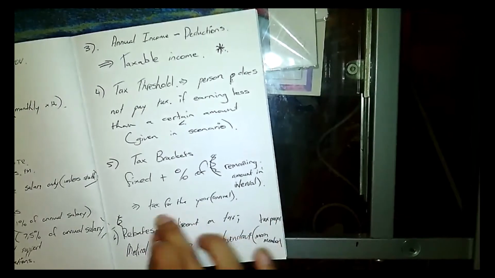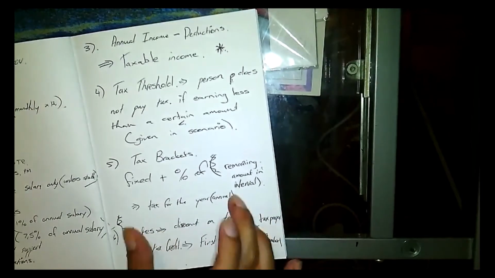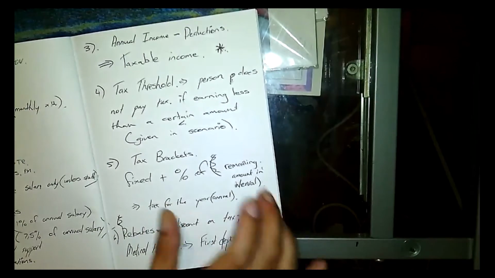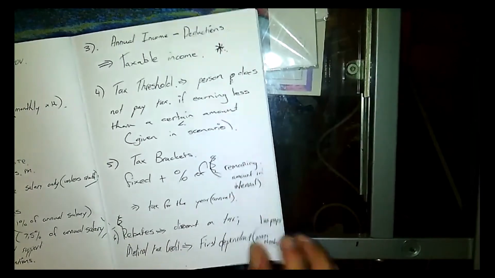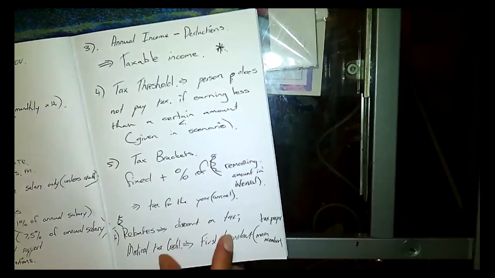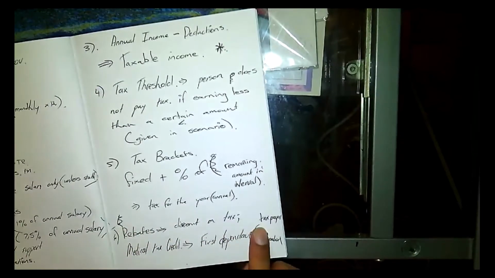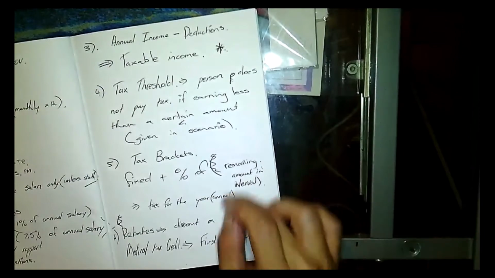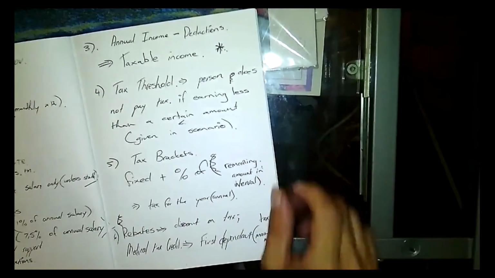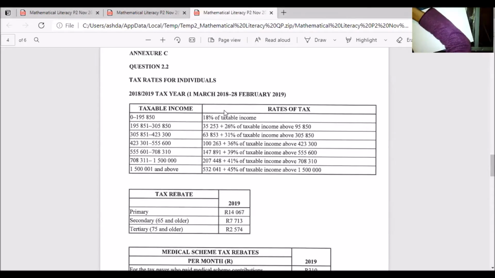Okay, so if for example you have a rebate and you want to do the monthly, you must first do your rebates and then divide by 12. So just be aware of that little step there. Okay, if they don't ask you for rebates, there's no rebates, then you just divide by 12. But if there are rebates, you rebate first and then you divide by 12. Very important. Okay, and then rebates is done, and then you give your final answer in terms of whether the question is asking you for monthly or annual tax payment.